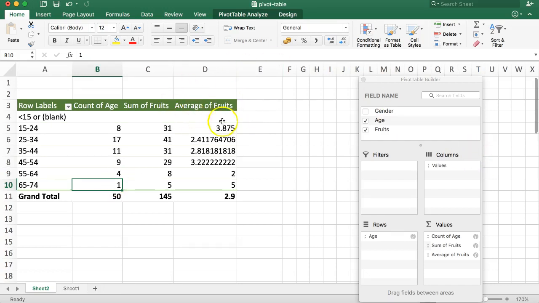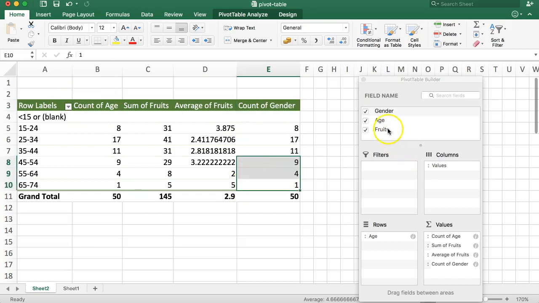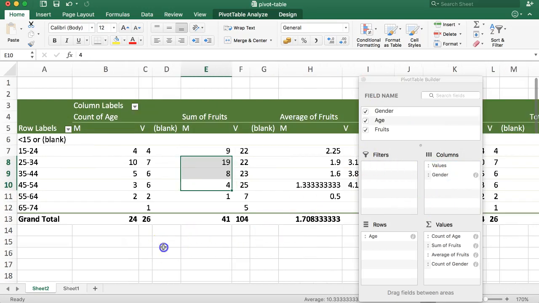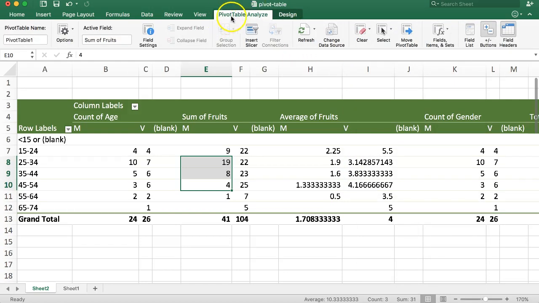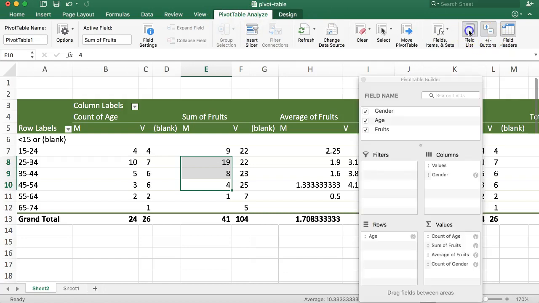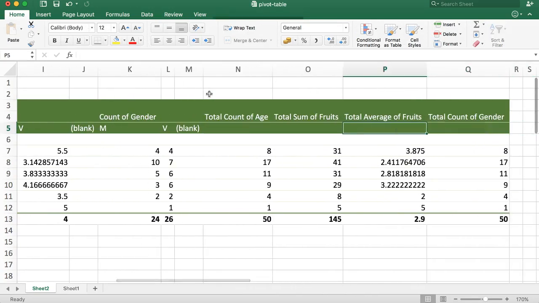So what do we need to do? Well, very simple. We need to start to work with the gender. Let's look here, and we have the count of the genders. We count the genders, but we need to split up these genders now. So let's check if we can find our average based on this. If this is really bothering your view, you can click this away, and then when you click on pivot table analyze, you can always click here on the field list, so it will always show you if ever you need it. So let's look here. Maybe we need to do this even better, but we can start working with this.